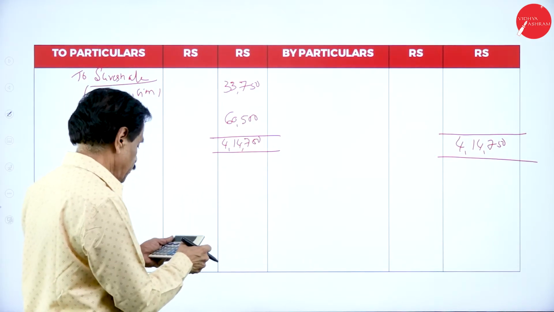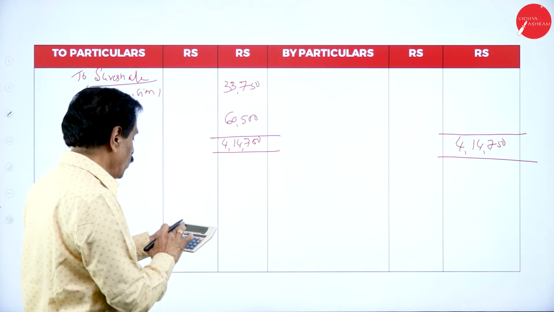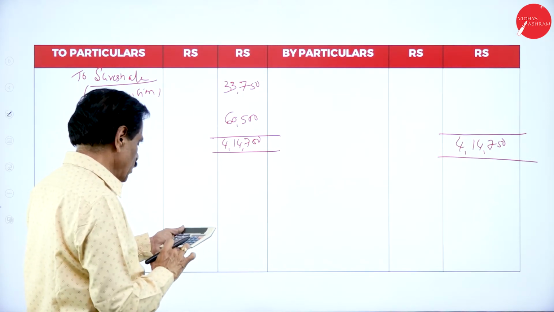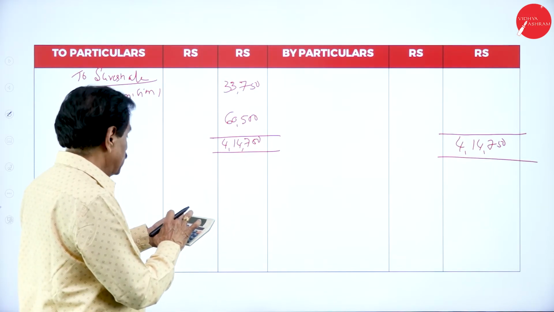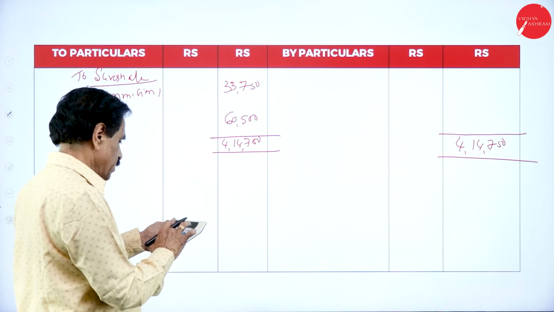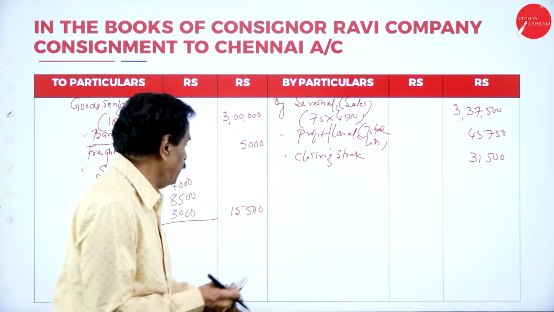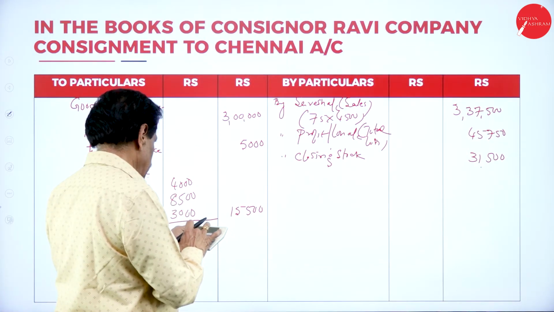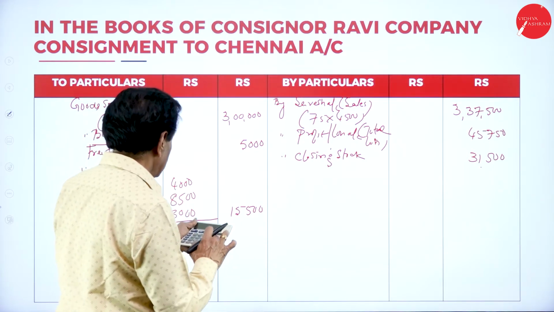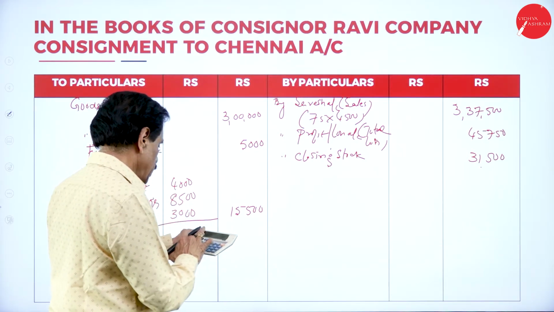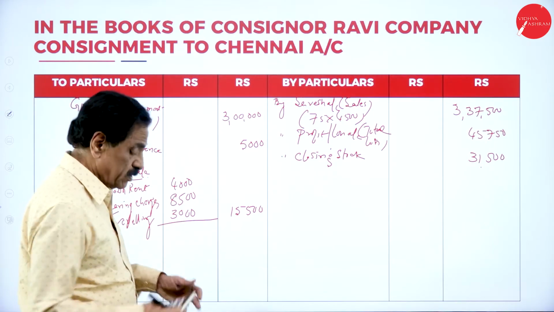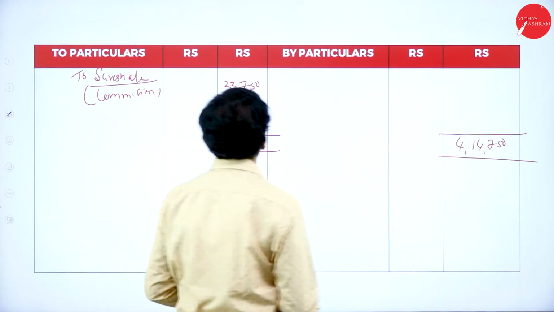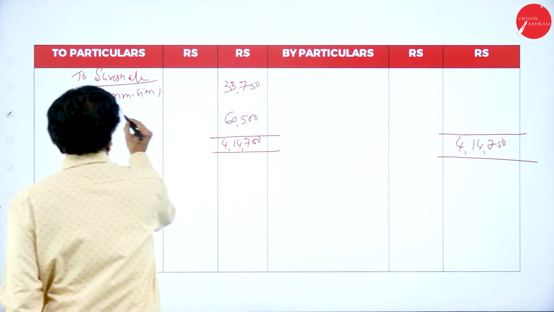It is 4,14,750 minus 33,750 minus 15,500 minus 5,000 minus 3 lakh, 60,500.